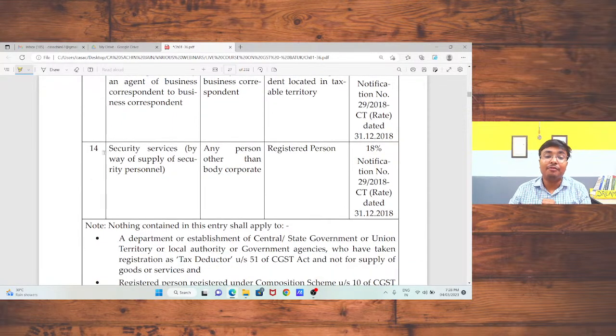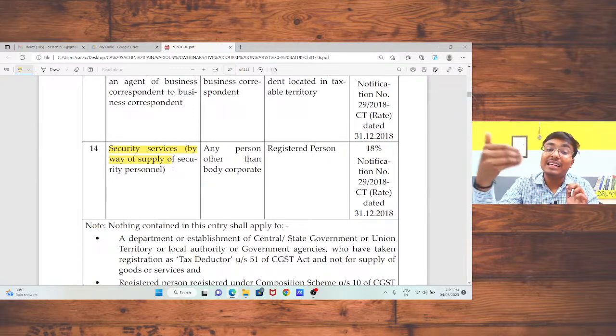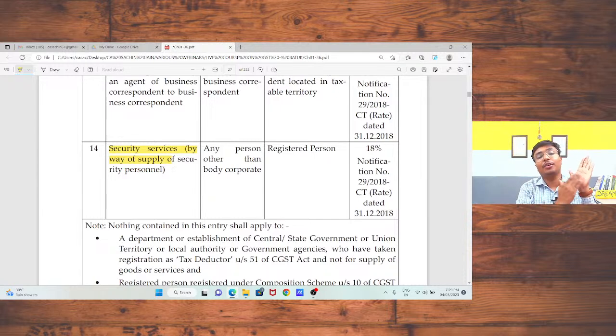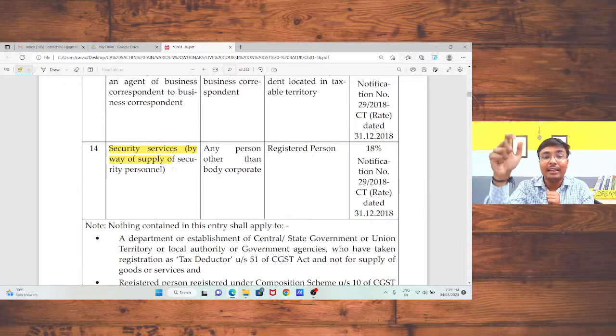Security services by way of supply of security personnel. I am a security company and I am providing security personnel to a business entity. Maximum business entities get security services from a security company. In that case, those business entities are liable to pay the tax. The security company or security personnel is not liable to pay the tax, and the rate is 18%. Okay.